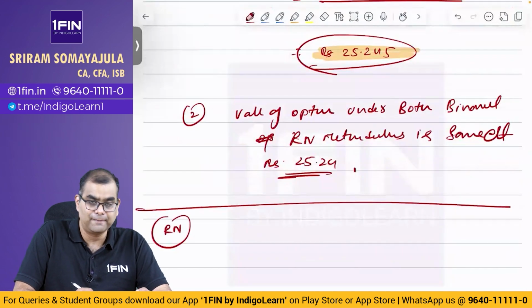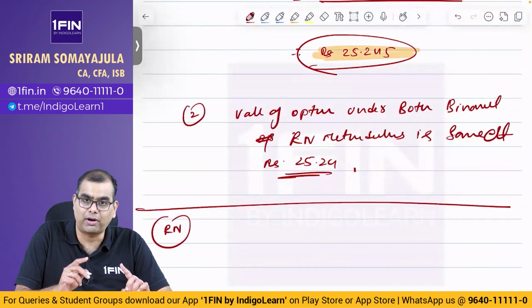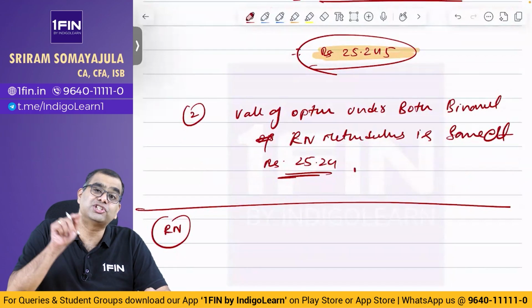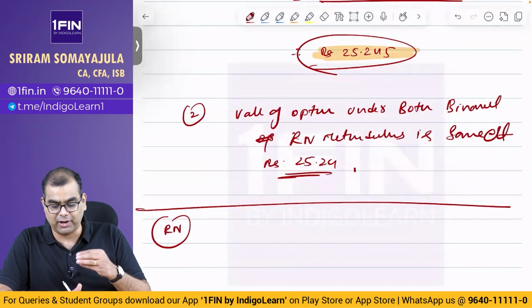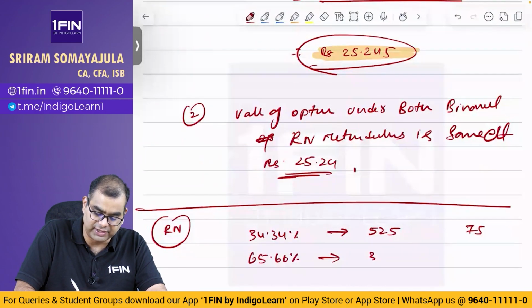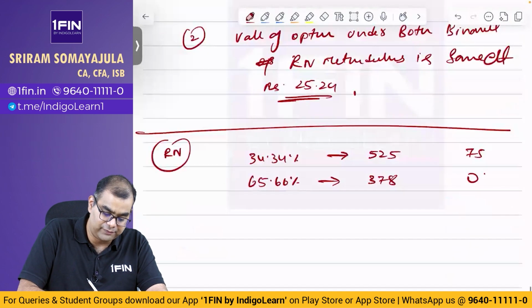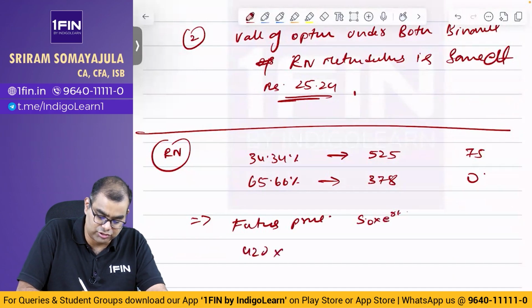See, if you know that there is a probability attached to future prices, your futures price also should follow the same logic. Let me say again: if you know that in the future there is a price, there is a probability. We have a probability 34.34% for price of 525 at which option payoff is 75, then 65.66% at price of 378 at which option price is 0. Then what is the futures price? S0 into e power rt, that is your 420, which is today's rate, into 1.0202.